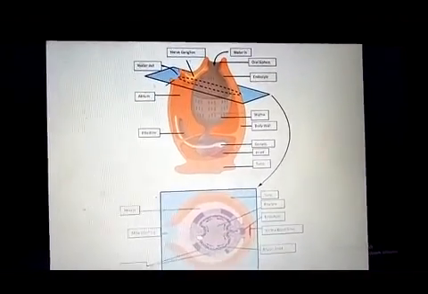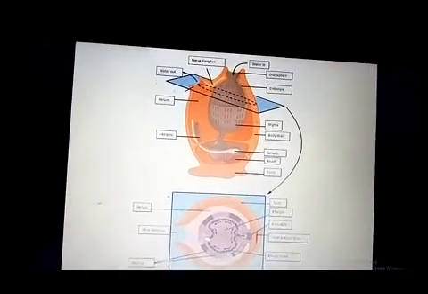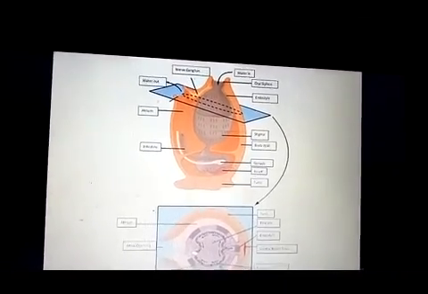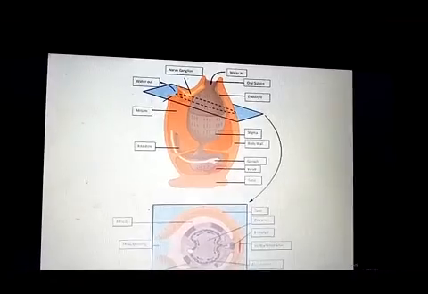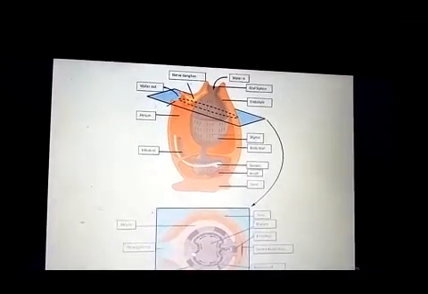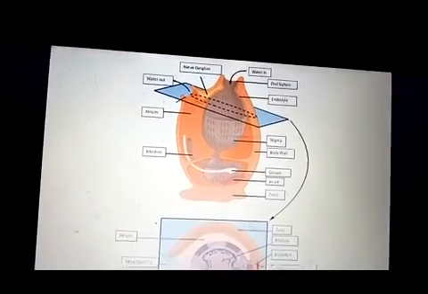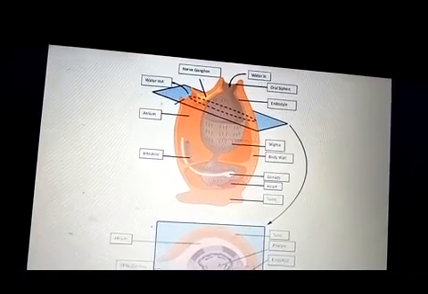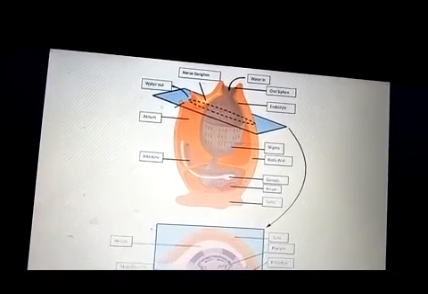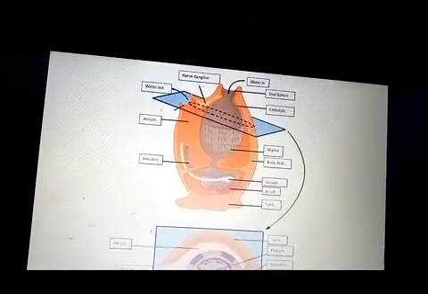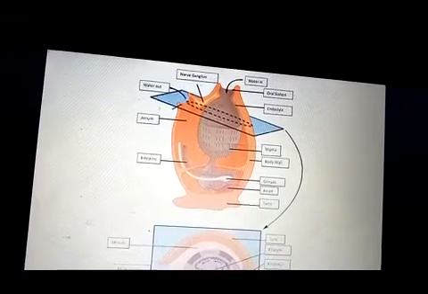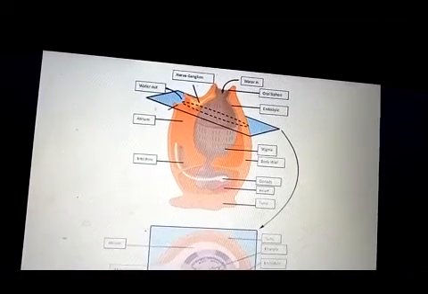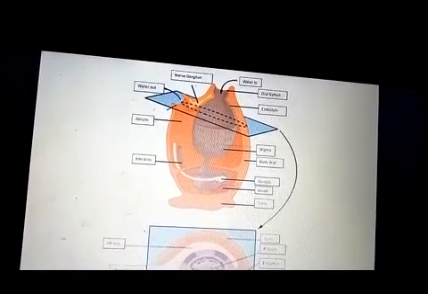These are the diagrams of ascidians. Here we can see they are attached with the body from the ventral side, and at the anterior side two siphons are present. One is the oral siphon through which water enters, labeled water in, and the second one is the atrial siphon, water out, through which water is removed outside. And in between the two, the ganglion is present.